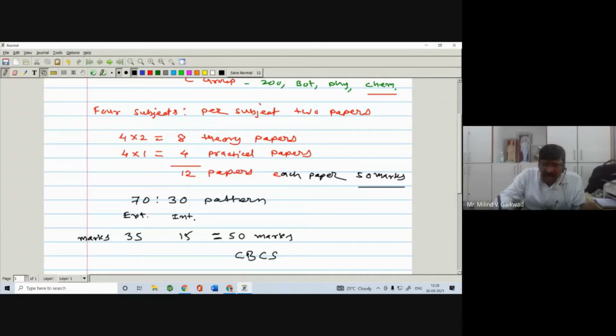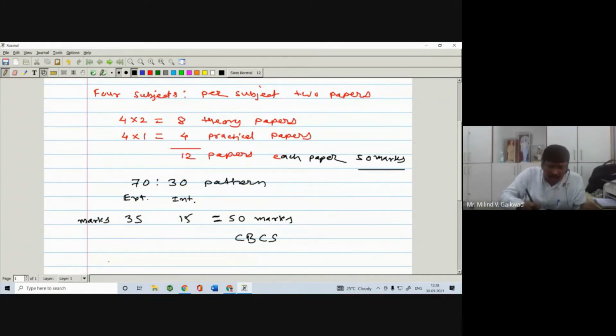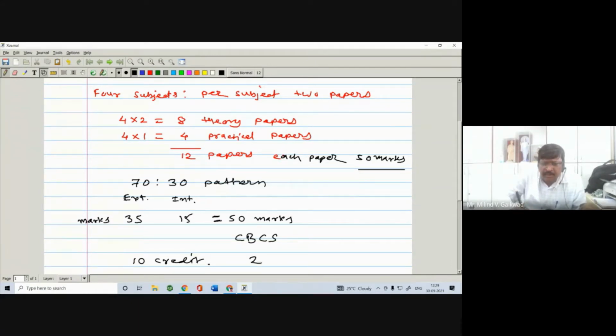Apart from this, we have also seen that you have to earn extra 10 credits. 2 credits are compulsory from physical education, and you have to earn them in the FYBSc.